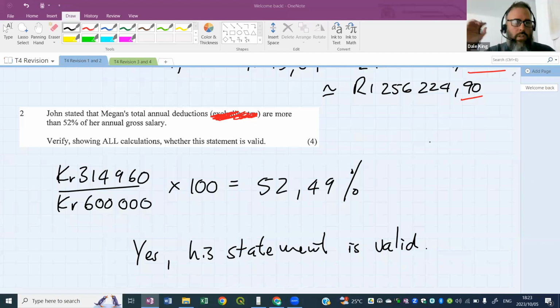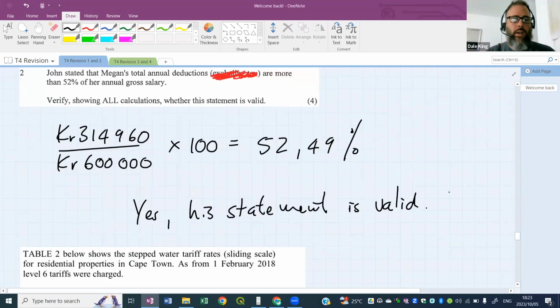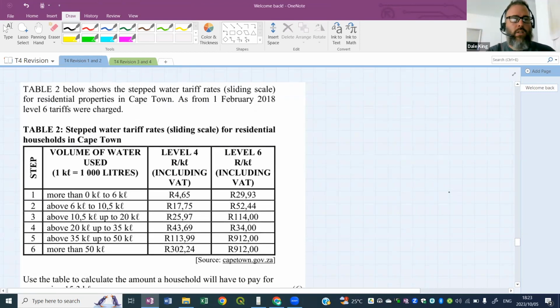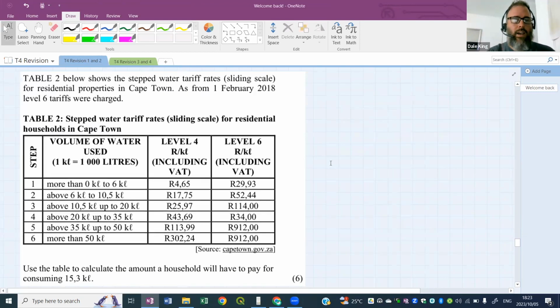Now, you know me, we start off nice and easy in the shallow waters and we move to the deeper waters. I know you dread it when I say that, but we have to push. We have to learn. We have to stretch ourselves. So I'm going to give you guys a tariff table. There we go.